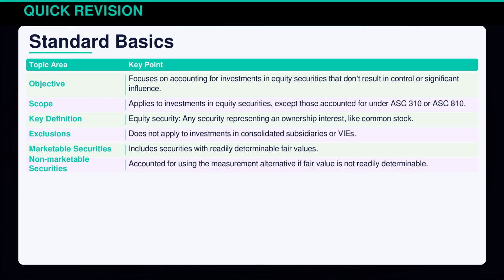ASC 321 sets the accounting framework for equity investments lacking control or significant influence. Covering investments in marketable securities, it excludes consolidated subsidiaries and VIEs. Key definitions like equity security as an ownership interest shape the standard. Scope is precise, applying to equity investments outside ASC 310 or ASC 810. For securities without a fair value, the measurement alternative is used, ensuring consistency across similar investment types.